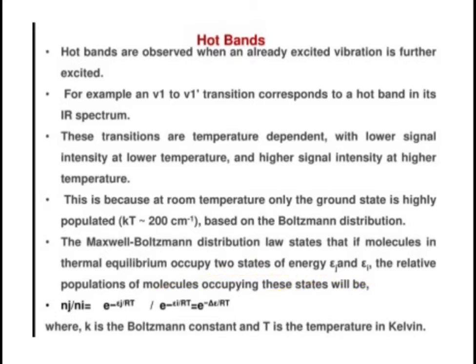So, as we have said, V1 to V2 transition will be possible. I have taken the energies as Ej and Ei. We can write the population in terms of the Maxwell-Boltzmann distribution law, and that equation is given here. Nj upon Ni is equal to e raised to minus Ej upon kT divided by e raised to minus Ei upon kT, that is, Nj upon Ni is equal to e raised to minus delta E divided by kT. Here k is the Boltzmann constant and T is the temperature in Kelvin.